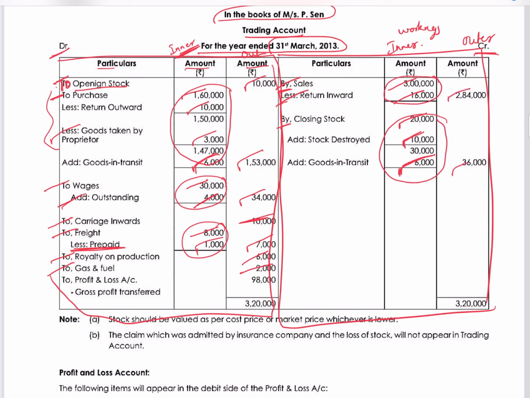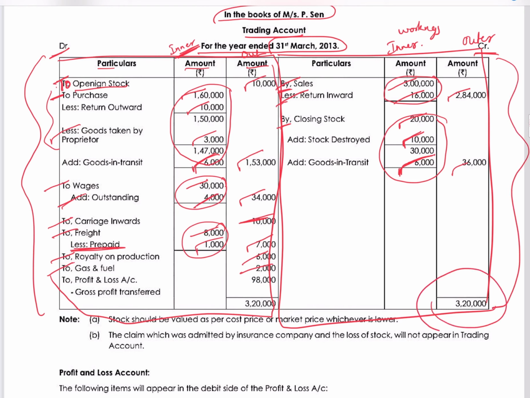We should add or less according to what we have decided and done. After doing this, we should total the debit side and total the credit side and see whichever is heavier. In this case, our credit side is heavier, which is 3,20,000, and the debit side is lesser than that. So we are getting a profit.